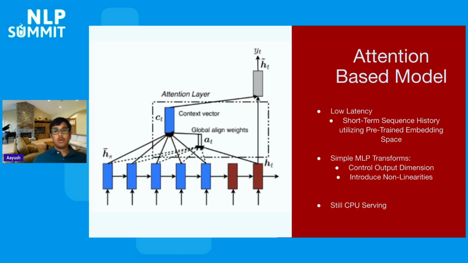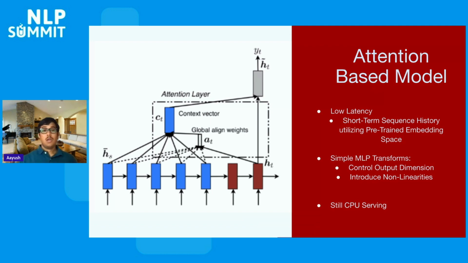The representation of the user journey can change with the context, and that's where the attention model comes into the picture. One thing at this point, Pinterest models are still serving on CPU, so we want to make sure that this computation is simplistic. To make sure that it's low latency, we can only restrict it to short-term sequence histories, something like 8 or 16 past engagements of the user. We also utilize pre-trained embeddings coming from our PinSage space because they are very rich signals, and we can now do content-based recommendations.